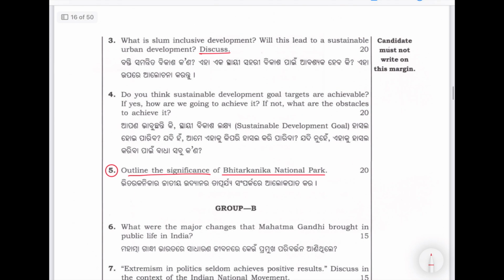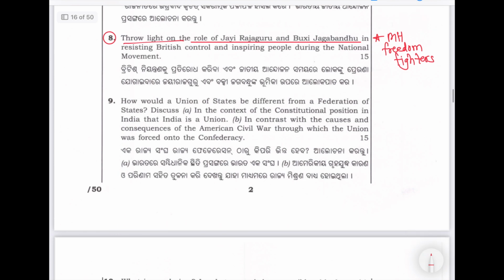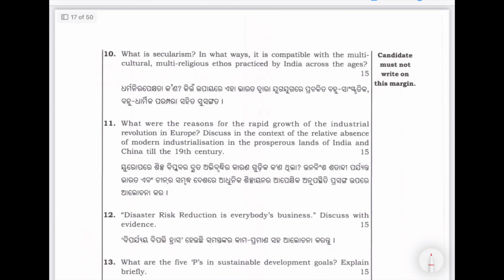Even here, you can expect a national park from Maharashtra. Then you can go through what is secularism. See, a straightforward question. This is in society. They have this point in the syllabus, secularism, and they have asked what is secularism, in what ways it is compatible with the multicultural, multi-religious ethos practiced by India across the ages. We have to go through the Western concept of secularism as well as the Indian concept, and here they have asked about the Indian concept.